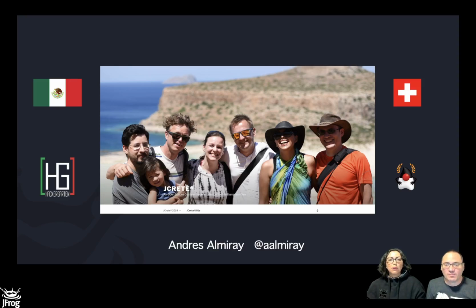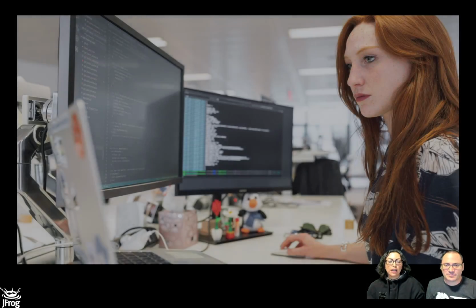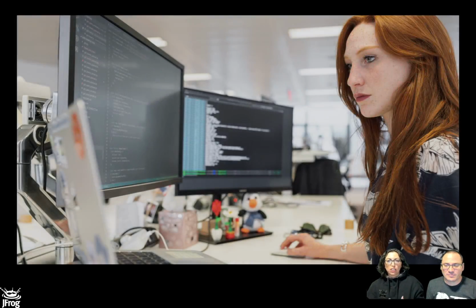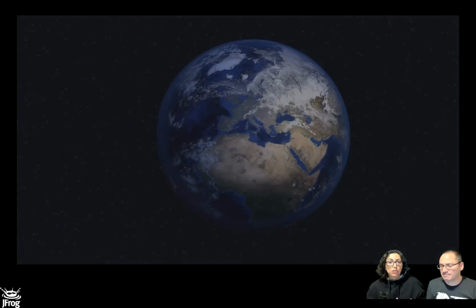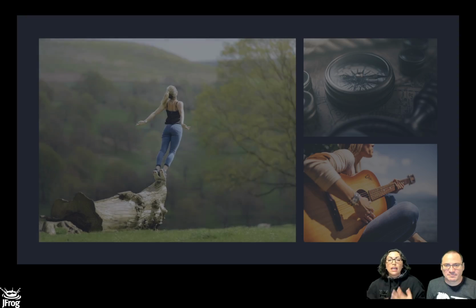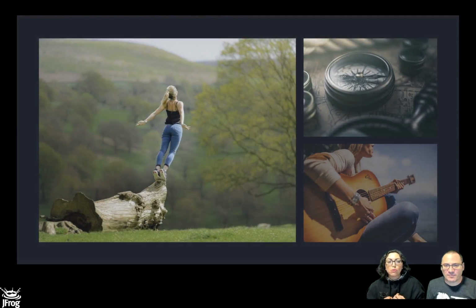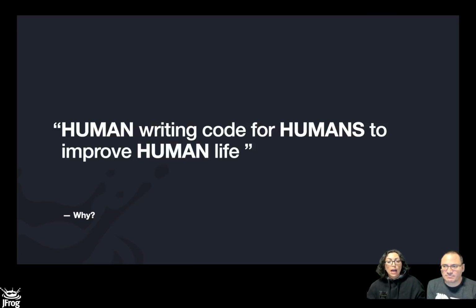When we were working on these slides, I started remembering our story. We are software developers, and that is our world. It's where we feel the most free. It's what we do in our spare time. It's what keeps us going. And the other part is we are all about sharing knowledge. This is my personal motto: I'm a software developer and I'm a human writing code for humans to improve human life.